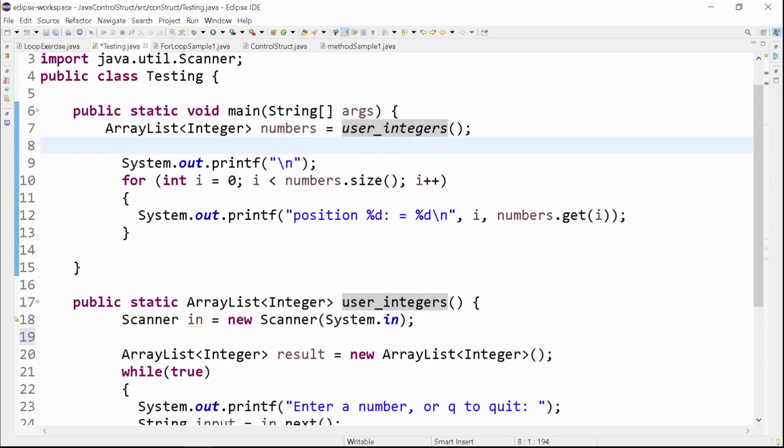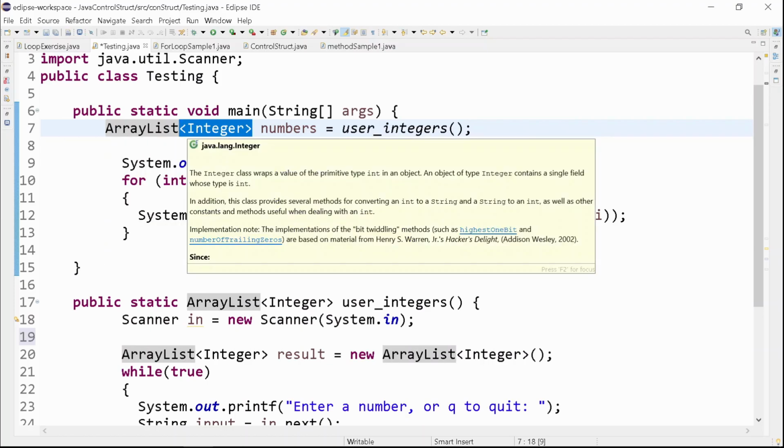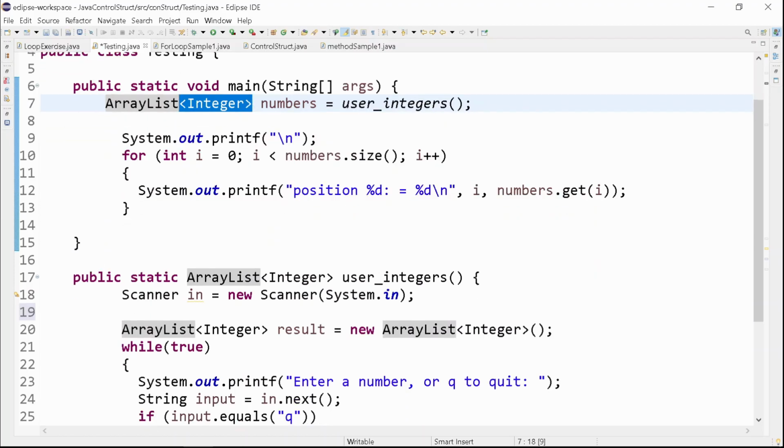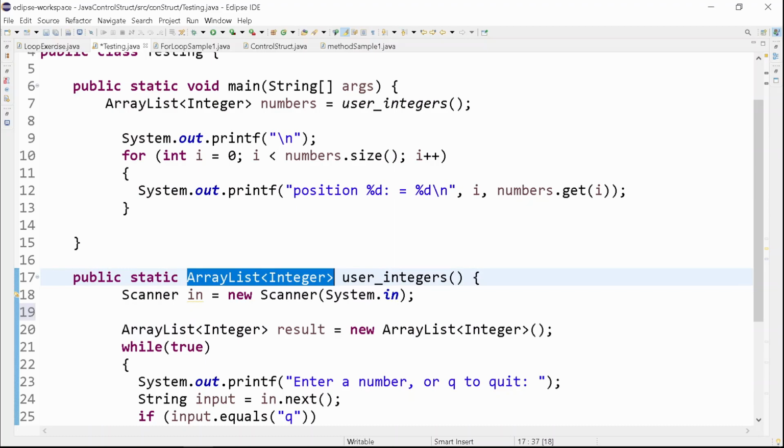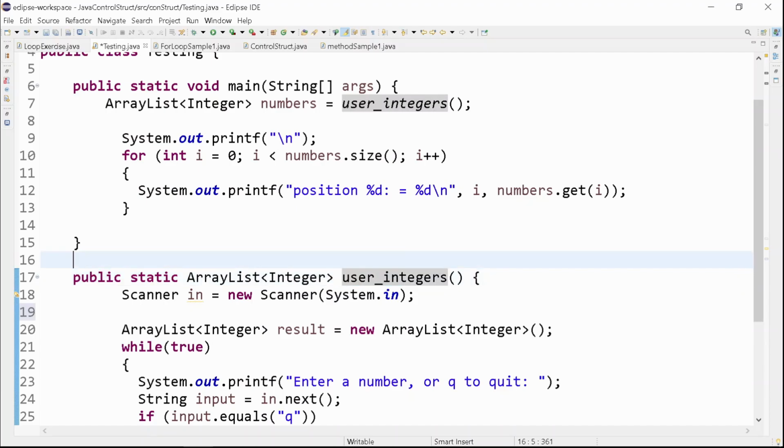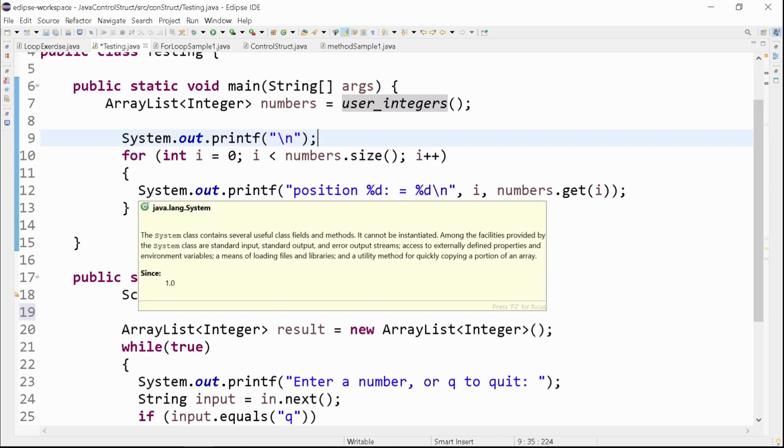If it's an ArrayList, you have the class name ArrayList and the type that the ArrayList can hold. So it's an Integer, therefore it's also an Integer there. The way you declare the method also, you have ArrayList Integer as the type of that userIntegers method. So this is userIntegers, and it performs the method userIntegers. Then we clear one line, we jump to the next line, and this time we process the output.